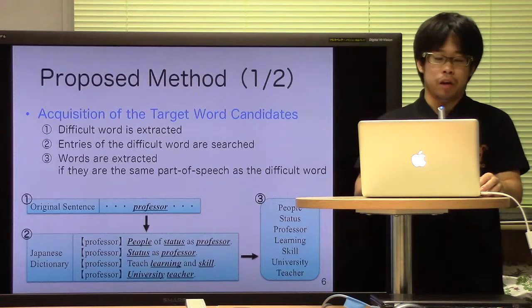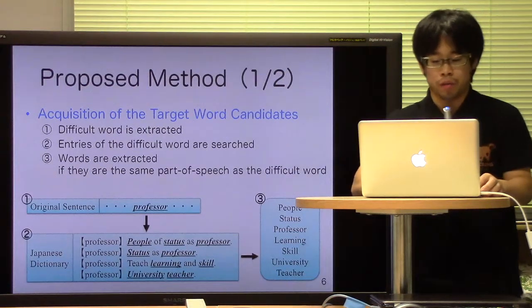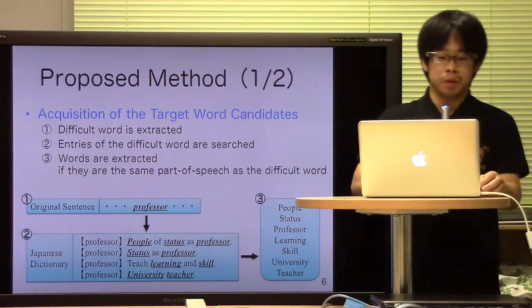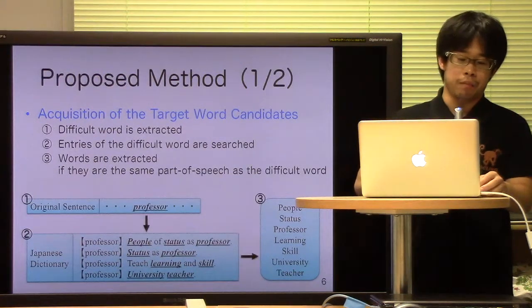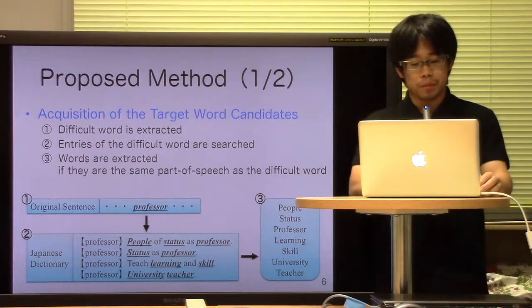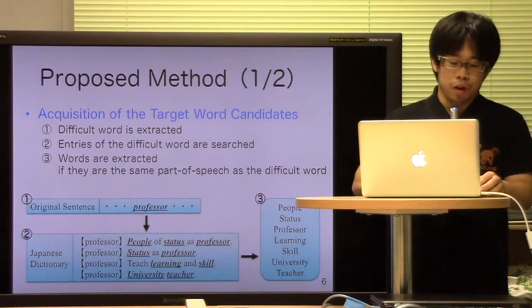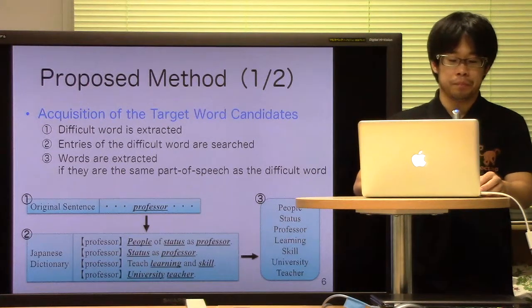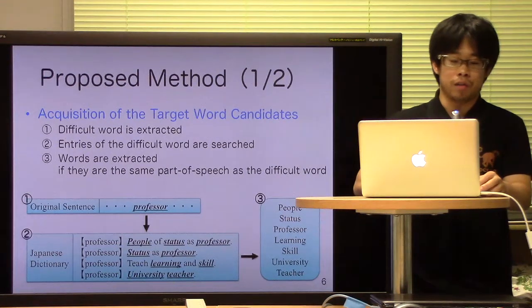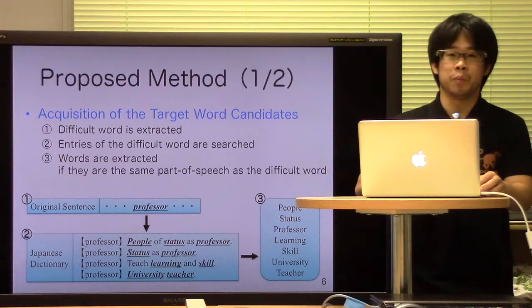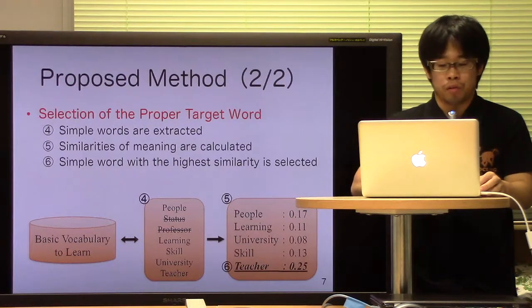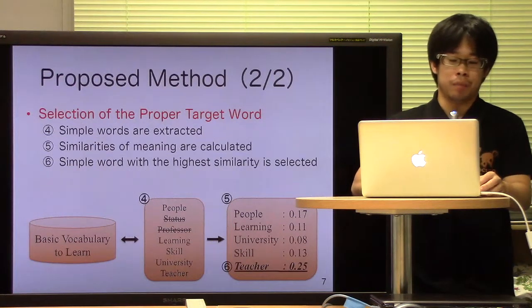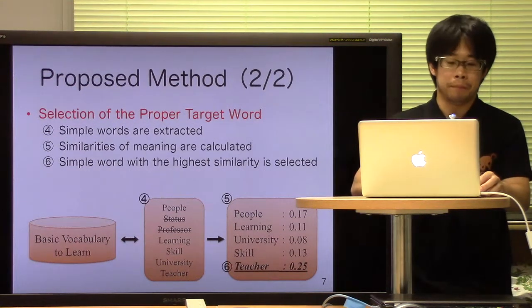In our proposed method, difficult words are extracted from the input. Difficult words are content words that do not appear in basic vocabulary to learn. The difficult word is looked up in the Japanese dictionary. Words are extracted from the definition statement if they are the same part of speech as the headword. And words are extracted as simple words if they appear in basic vocabulary to learn.